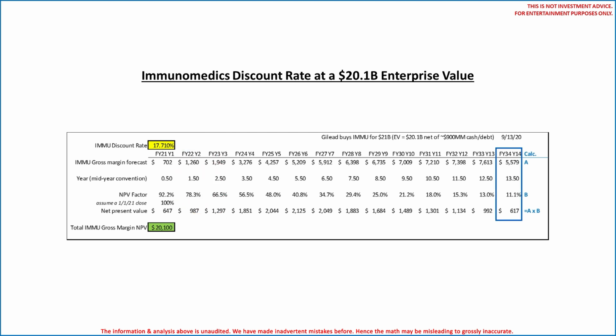Now we see the present value of Immunomedics fiscal year 2034 gross margin forecast, at a 17.71% discount rate, is $617 million. Now that's a big number to ignore for a terminal value, but again this analysis does not consider terminal values. We'll tell you one thing though.